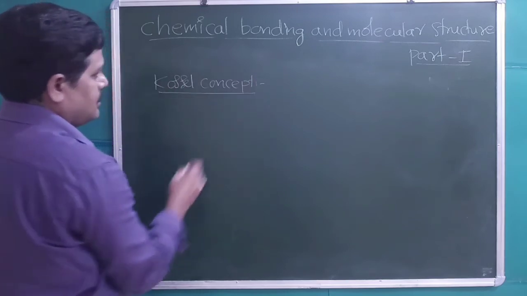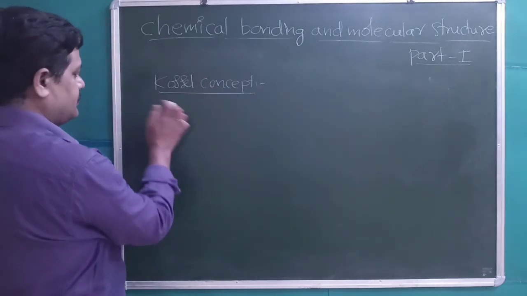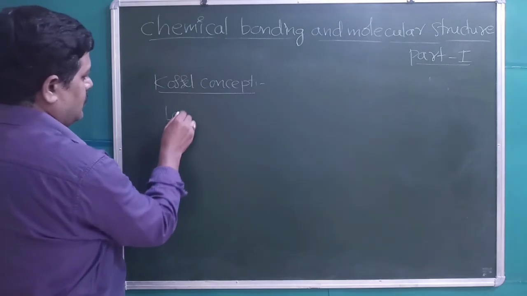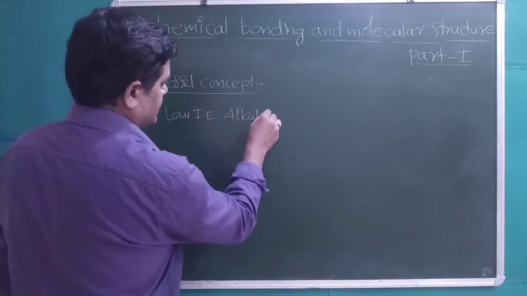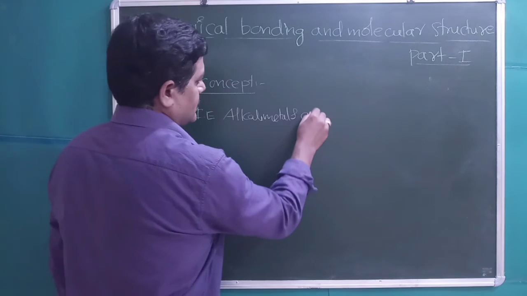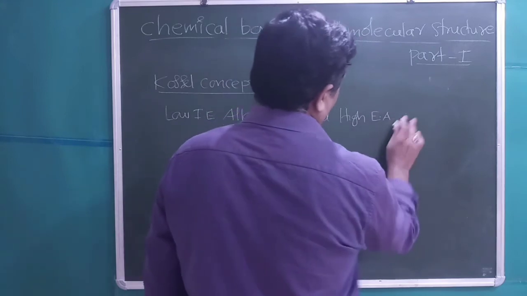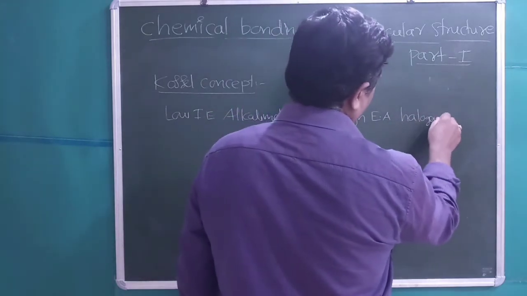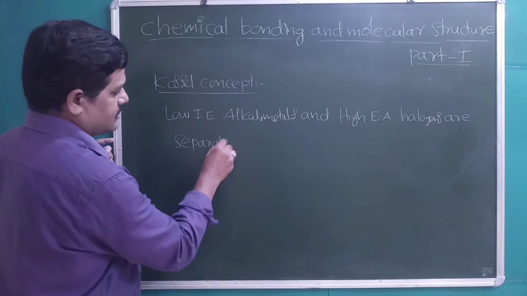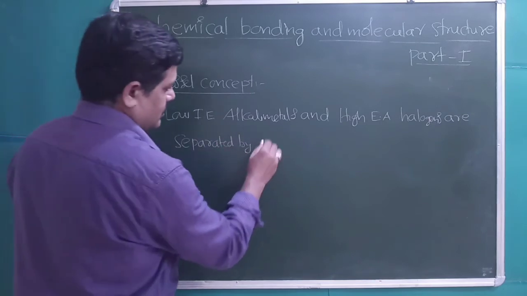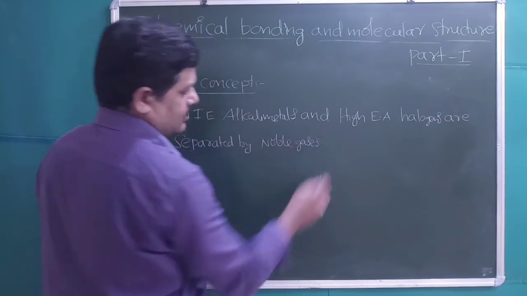According to Kossel, low ionization energy alkali metals and high electron affinity halogens are separated by noble gas elements.